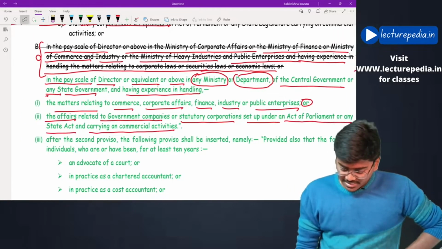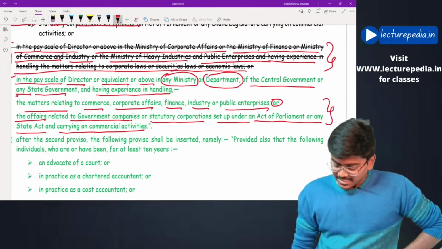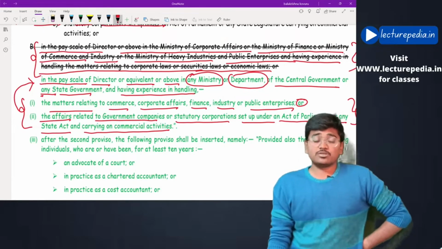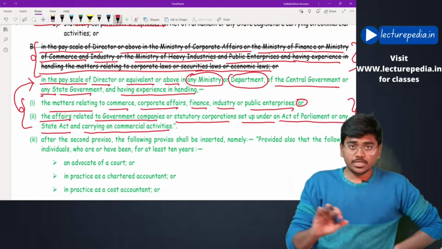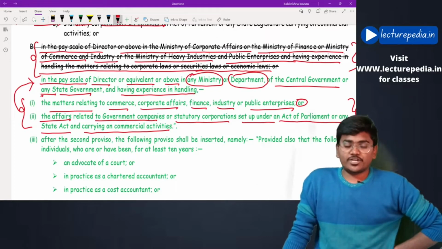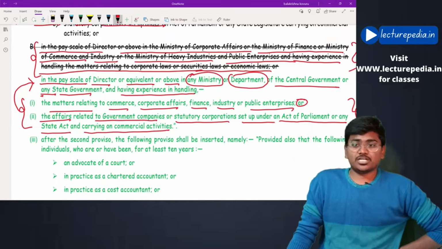If the person has experience in these matters and has worked in the pay scale of director in any ministry or department of either central government or state government, then he need not qualify this self-assessment test for the purpose of including his name in the data bank of the independent director.